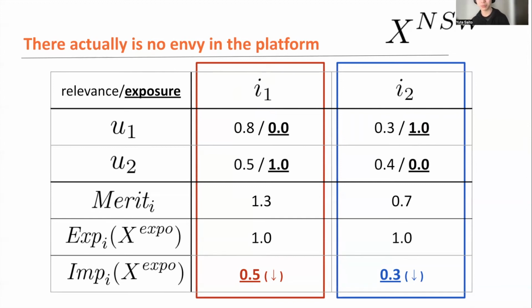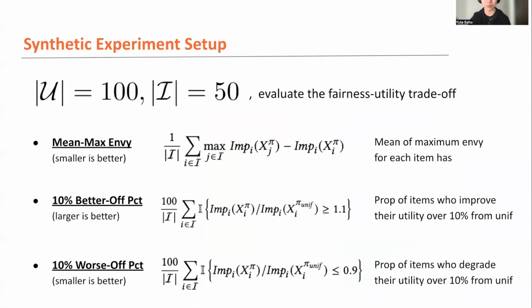So this is just one demonstration on the two examples that by simply applying the Nash social welfare objective, we can automatically guarantee envy-freeness and also dominance over uniform ranking in terms of the impact distribution. So finally, let me introduce some synthetic results. There are 100 users and 50 items, and we evaluated the fairness-utility trade-off of the Nash social welfare ranking and some baseline ranking methods. Utility is just the number of clicks.